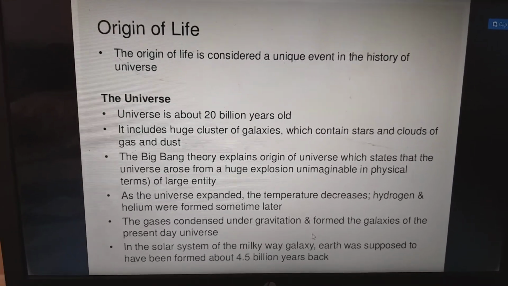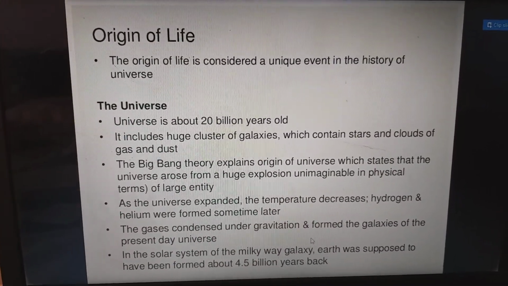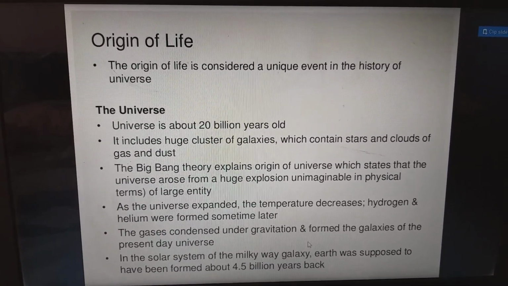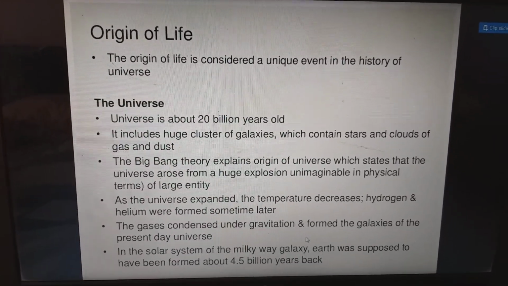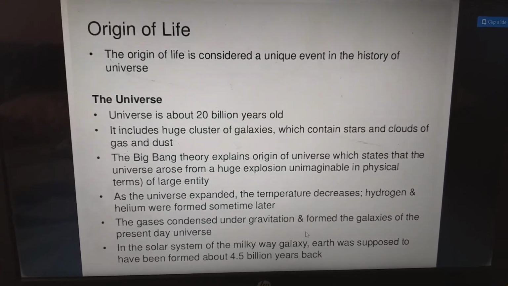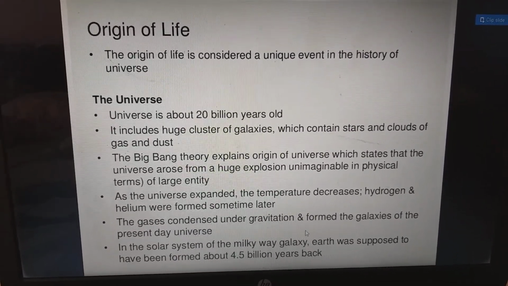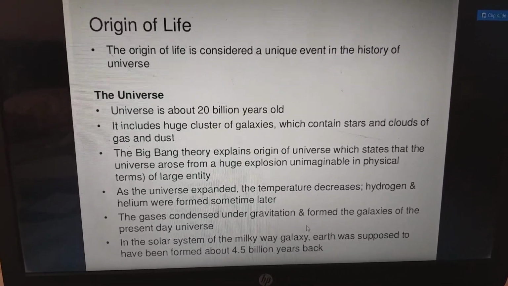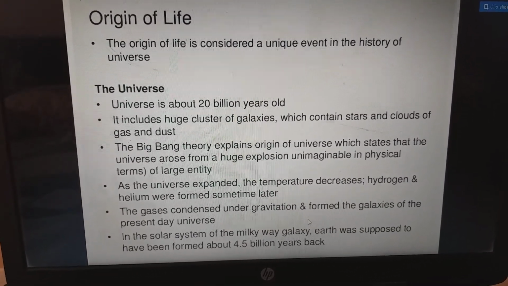And next, origin of life. The origin of life is considered a unique event in the history of the universe. The universe is about 20 billion years old. It includes huge clusters of galaxies which contain stars, clouds of gas and dust. The Big Bang theory explains the origin of the universe, which states that the universe arose from a huge explosion. As the universe expanded, the temperature decreased. Hydrogen and helium were formed sometime later. The gases condensed under gravitation and formed the galaxies of the present day universe.